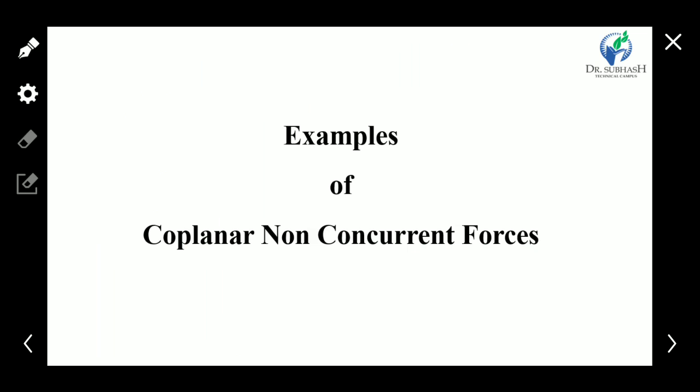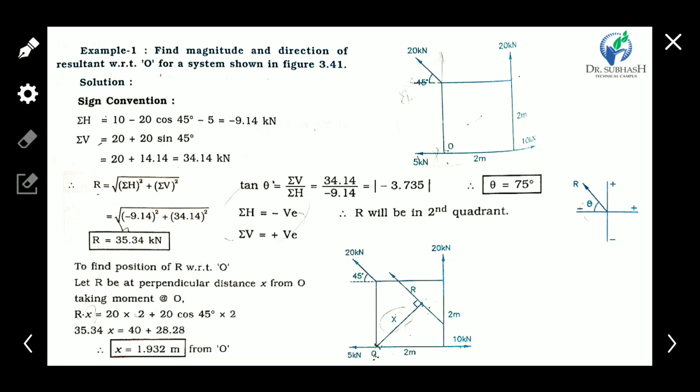Now see the example related to coplanar non-concurrent forces. So what are coplanar non-concurrent forces? Forces which are coplanar, meaning lying in the same plane, but not meeting at one point, are called coplanar non-concurrent forces. Okay. Now the first example related to non-concurrent coplanar forces, or we can say coplanar non-concurrent forces.